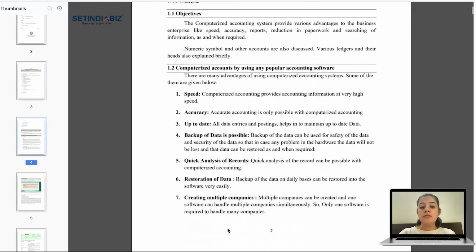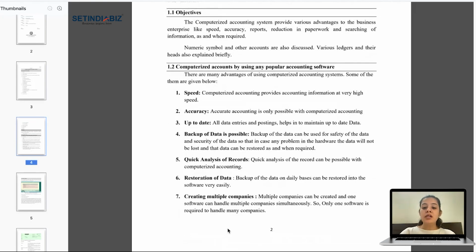Then we have creating multiple companies. Multiple companies can be created, and one software can handle multiple companies simultaneously. So only one software is required to handle many companies, right? With one software, I can create many companies. I can store data of many companies at one place in one software and create many financial statements over the years for these different companies, right?